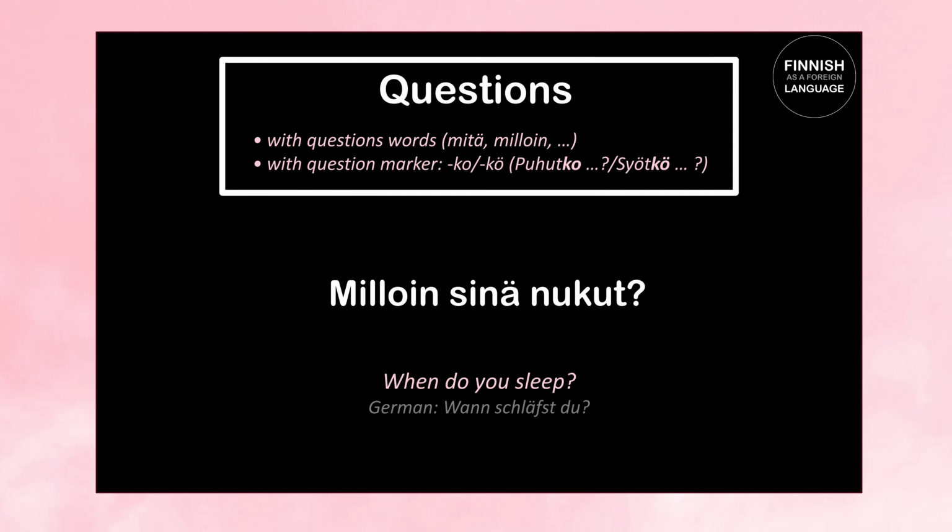Let's have another one. Milloin sinä nukut means when do you sleep? Milloin means when, it's a question word. Sinä means you and nukut is our verb here. It's the second person singular of the verb nukkua, which means to sleep. Milloin sinä nukut. Now let's take two examples where we have the verb plus the -ko or -kö suffix.